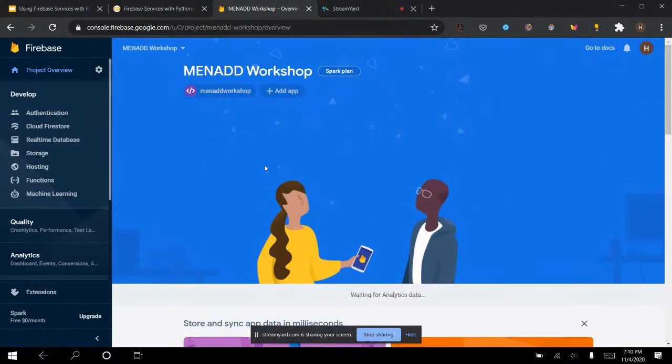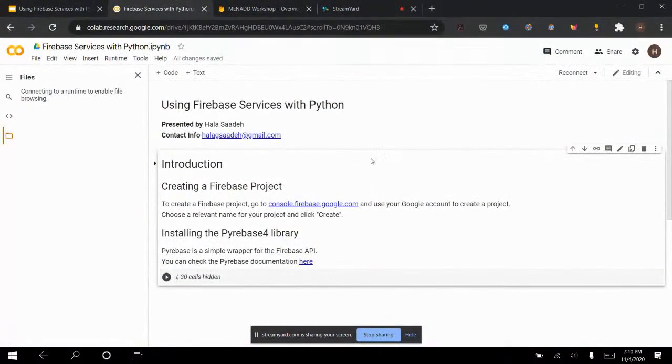Now to work with Python, so this workshop uses Python, we go back here and we're going to use something called the Pyrebase 4 library. By the way, this notebook will be available to you in the slides that are shared after the event.